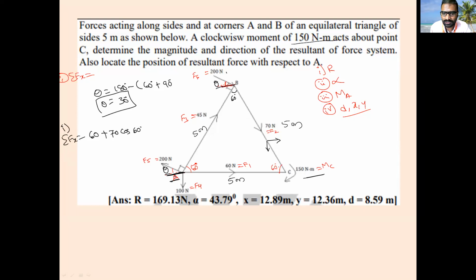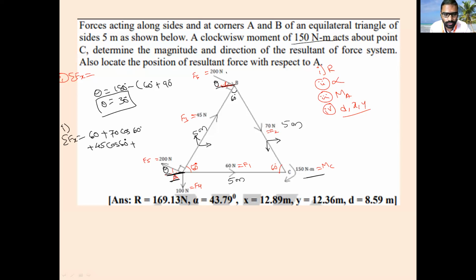F2 force is making an angle. Theta 2 is how much? 60 degree, correct? That's why it is cos 60. Then the F3 force is making an angle 60 degree, correct? So this is moving in which direction? Positive direction. Upward is positive. So I will write here plus 45 Newton, F3 force making an angle 60 degree, that is cos 60 degree. Clear, everyone?